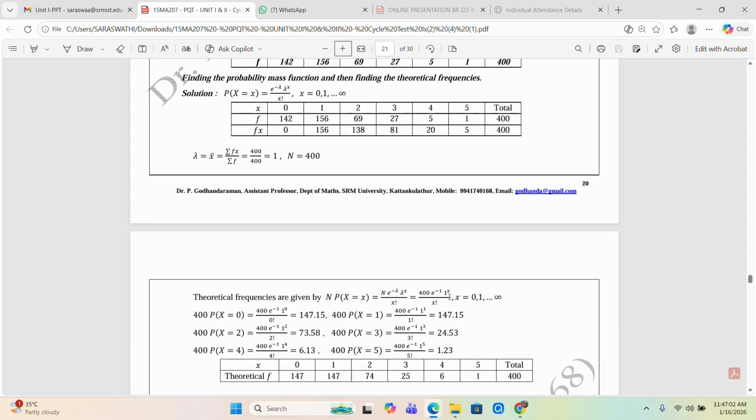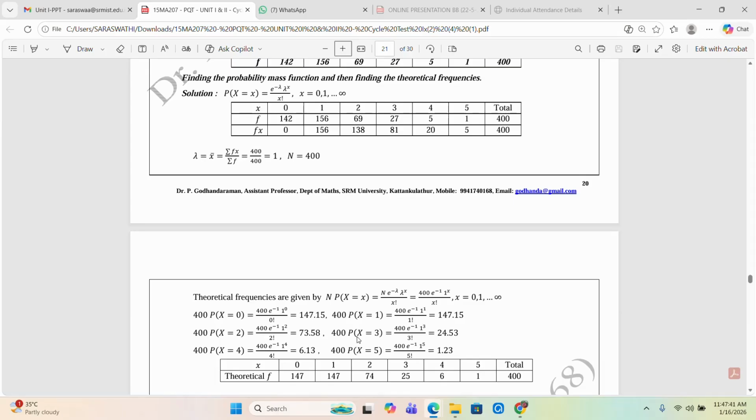For x equal to 0, e power minus 1 into 1 power 0 by 0 factorial. After the calculation it is 147.15. Now for x equal to 1, the second data, substitute e power minus 1 into 1 power 1 by 1 factorial. After the calculation and multiplying by 400, we have 147.15. The next data is x equal to 2. For x equal to 2, 400 into e power minus 1 into 1 square by 2 factorial.